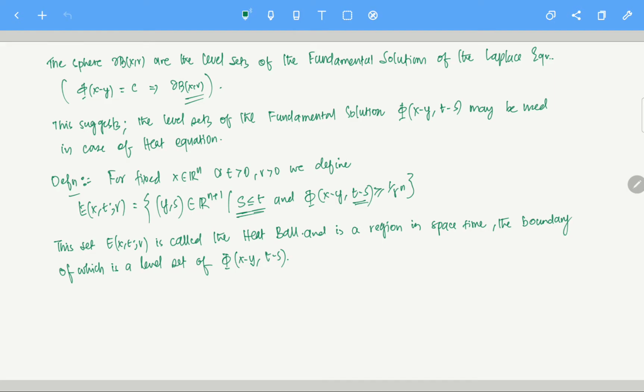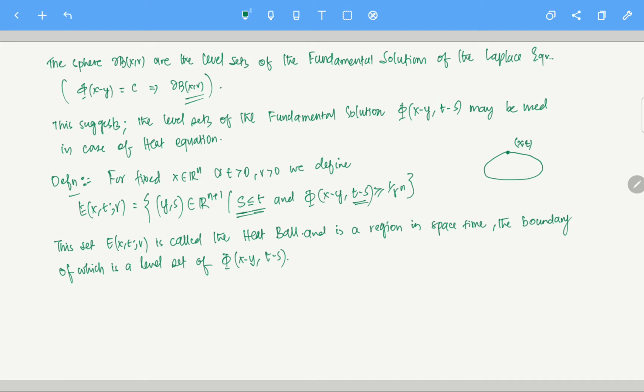So essentially, the boundary of this heat ball. This we will call a heat ball. It is not specifically a ball. It looks something like this. This is the point x, t, and it will be on the boundary. What am I saying?